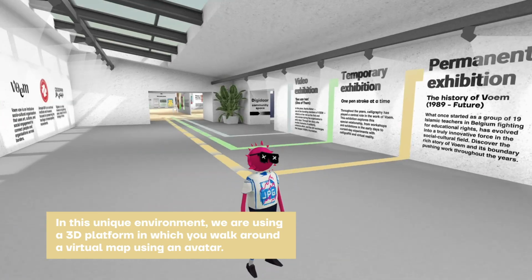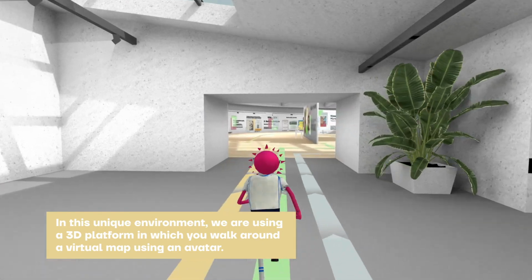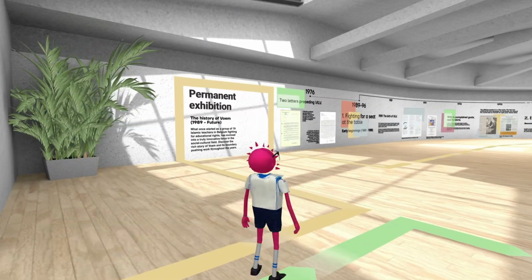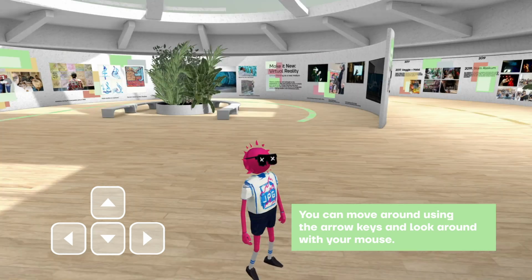In this unique environment, we are using a 3D platform in which you can walk around a virtual map using an avatar. You can move around using the arrow keys and look around with your mouse.